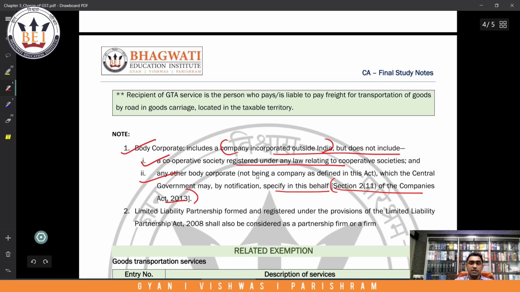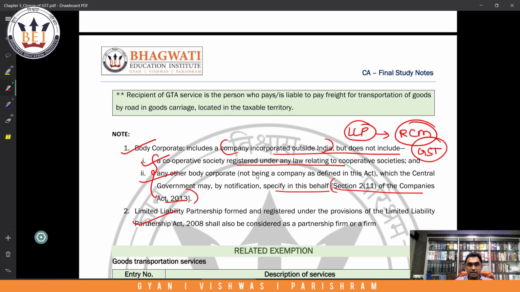One important point to note here. LLP is also a body corporate. Body corporate includes a company, including a company incorporated outside India, but does not include only these two. But if you see LLP, it gets covered under the definition of body corporate. But for the purpose of this RCM notification, not only RCM, you can take it as GST as a whole, LLP will be covered under partnership. So a limited liability partnership formed and registered shall also be considered only as a partnership firm. It will not be considered as a body corporate.